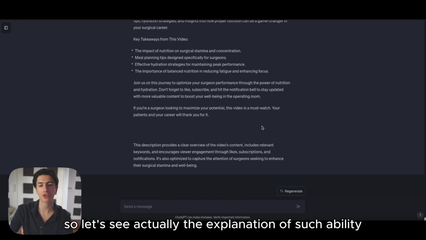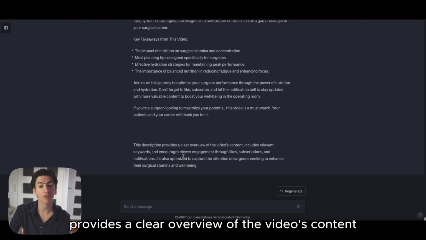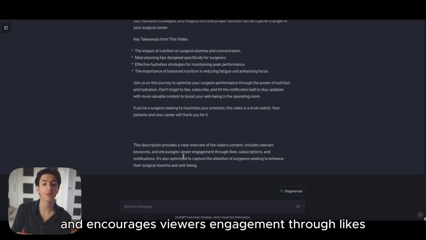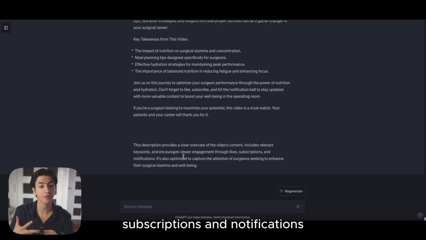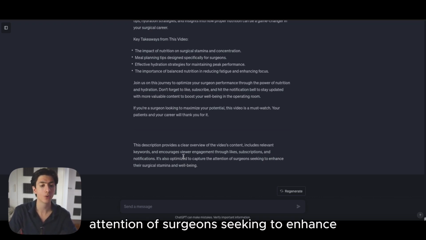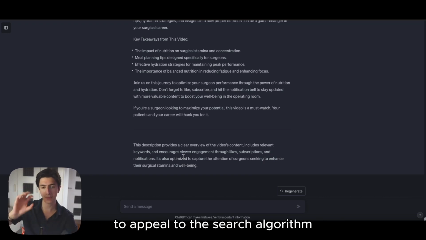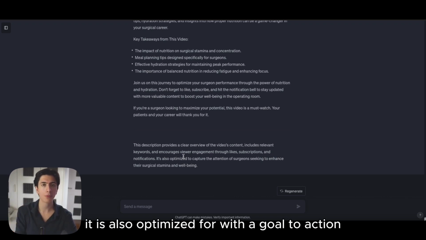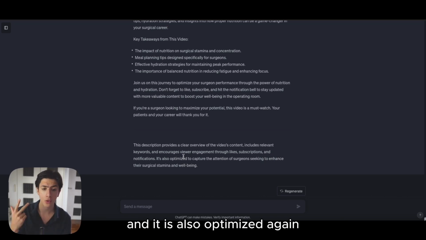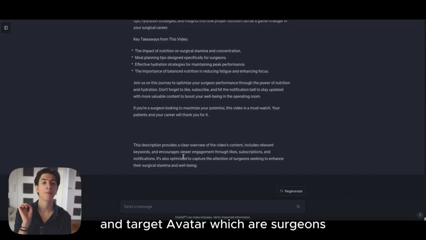So let's see the explanation from ChatGPT. It says, this description provides a clear overview of the video's content, includes relevant keywords, and encourages viewers' engagement through likes, subscriptions, and notifications. It is also optimized to capture the attention of surgeons seeking to enhance their surgical stamina and well-being. So as you can see, this is not only optimized to appeal to the search algorithm, it is also optimized with a call to action to like and subscribe to our channel, and to capture the attention of our target audience and target avatar, which are surgeons.